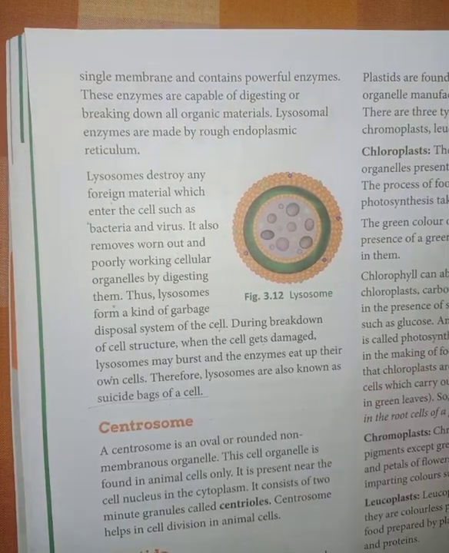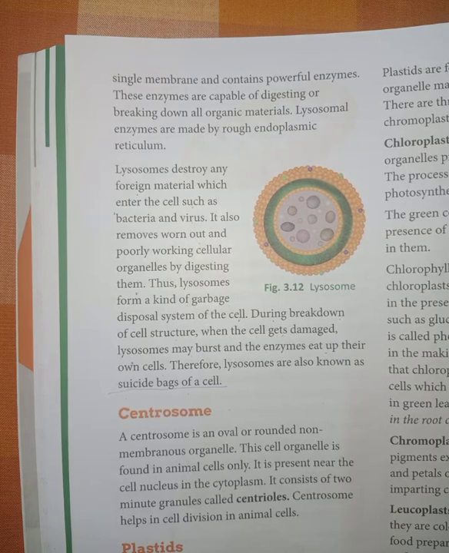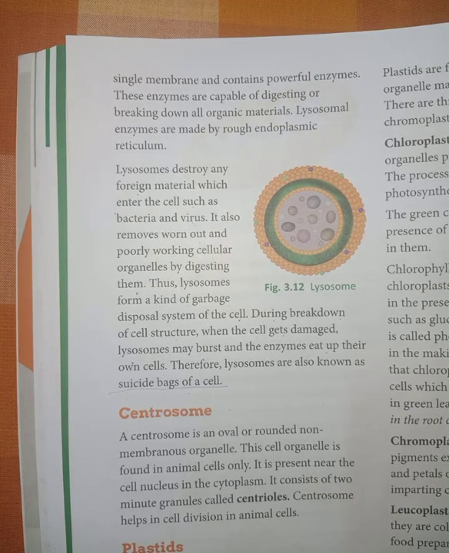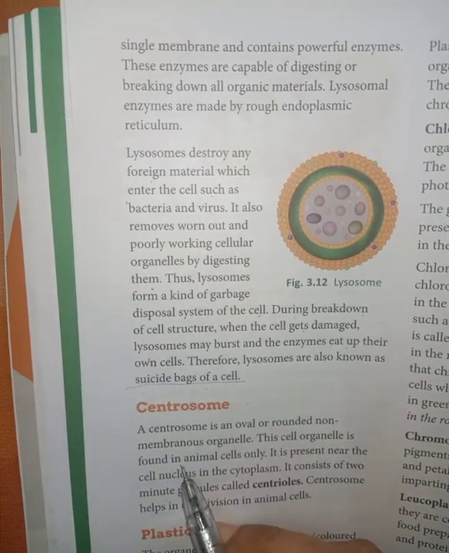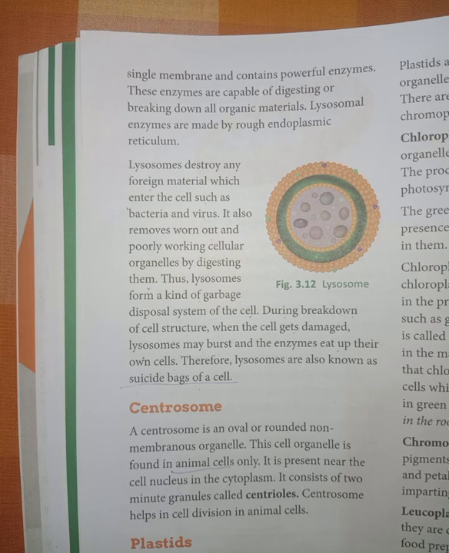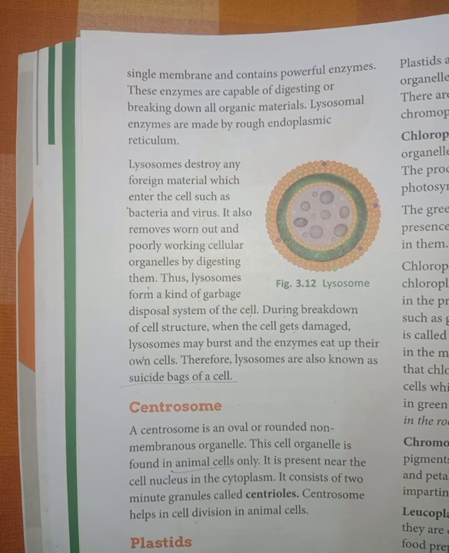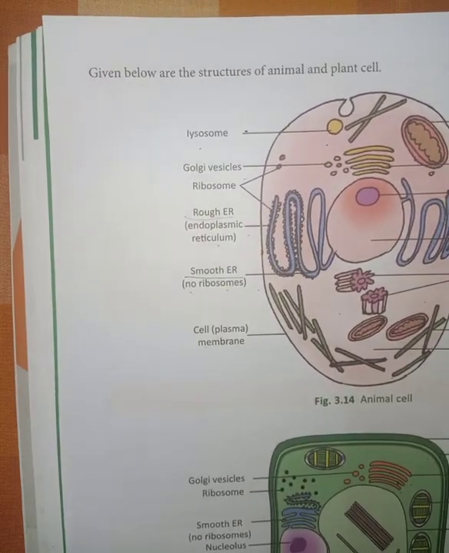Next is the centrosomes. The centrosome is an oval shaped body present inside the cell, and this organelle is only found in the animal cell. Centrosomes help in cell division in the case of animal cells.